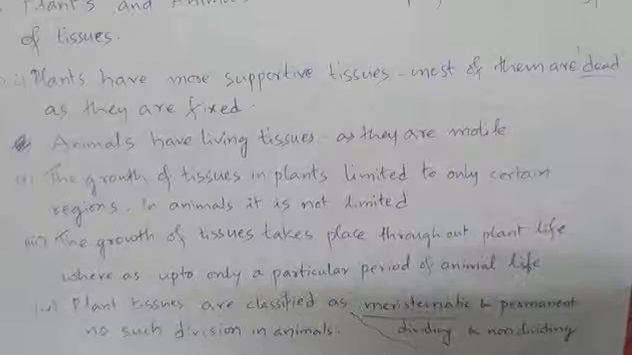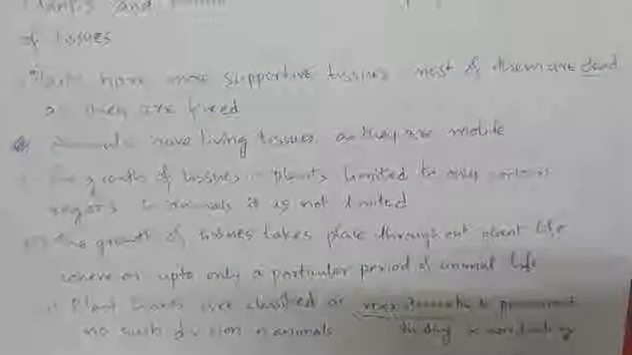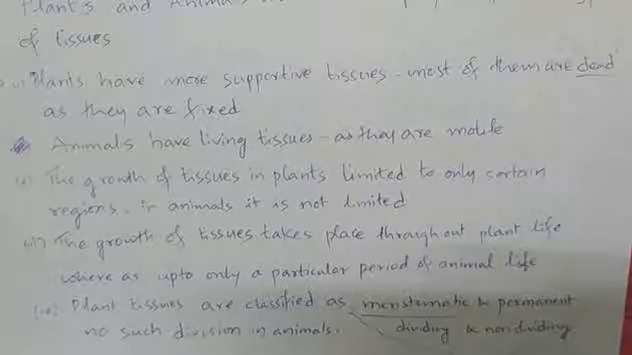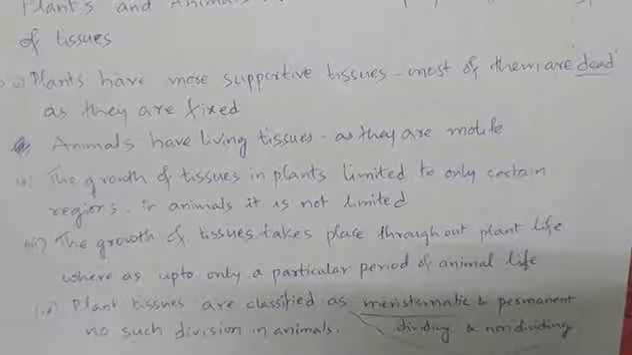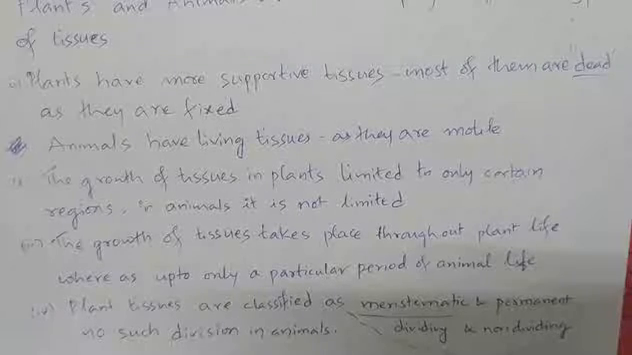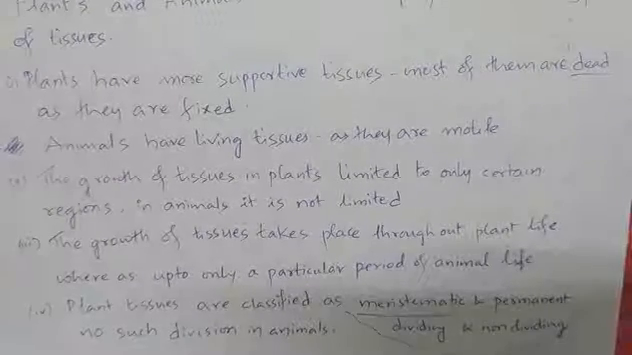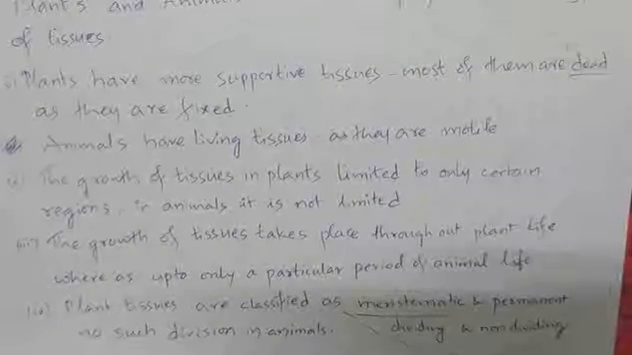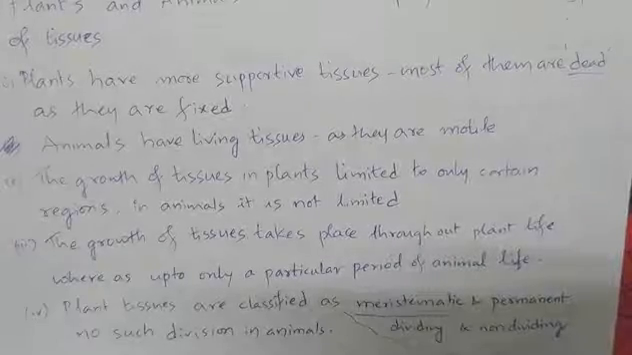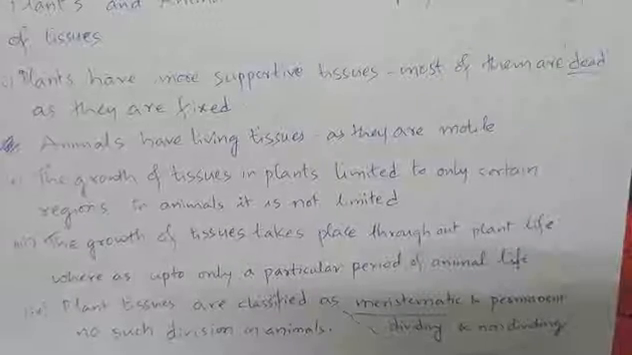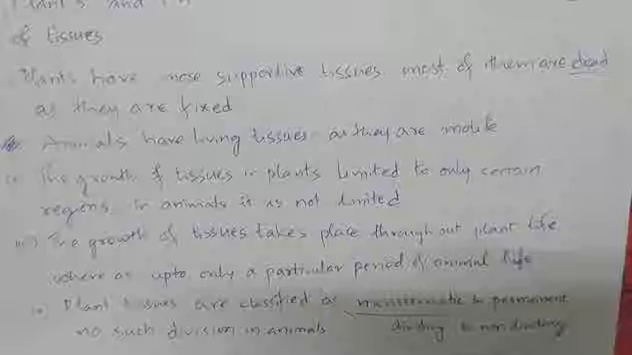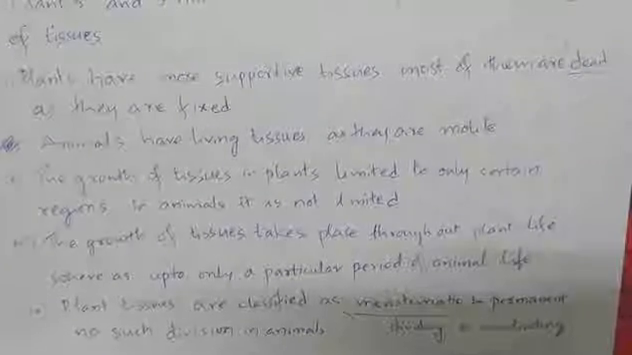Plant tissues are classified as meristematic or dividing tissues and permanent or non-dividing tissues. There is no such division in animals, because in plants the growth of tissues is limited to only certain regions. So in those regions only the tissues will divide. In other regions the tissues will not divide. So the tissues present in growing regions are dividing tissues. The tissues present in non-growing regions are non-dividing tissues.